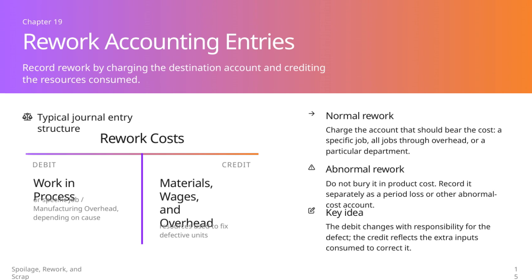The key concept here is that the debit entry changes depending on who is responsible for the defect, while the credit side consistently records the resources used to correct the defect. This clear accounting treatment aids in precise cost tracking and management decision-making.